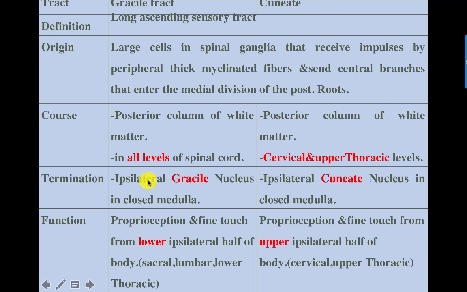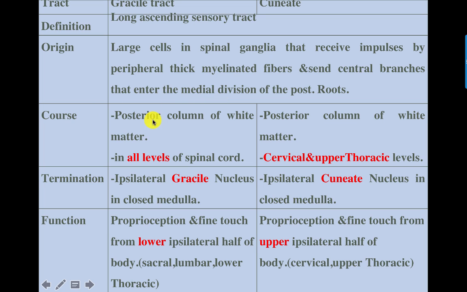This is a table that can collect all the data about both tracts. As regards the definition, both are long ascending sensory tracts. As regards the origin, larger cells in the posterior root ganglia that receive the sensations of proprioception and fine touch through the thick myelinated fibers and give the central branches through the medial division.